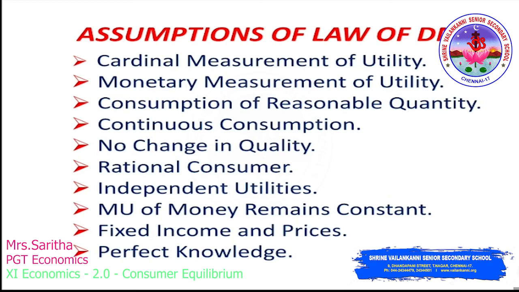So far we have discussed the introduction to consumer behavior, the concept of utility and two types of utility, cardinal utility and ordinal utility. And what is meant by total utility and marginal utility, and the law of diminishing marginal utility with a schedule and a diagram, the relationship between TU and MU, and at the last, the assumptions of the law of diminishing marginal utility.